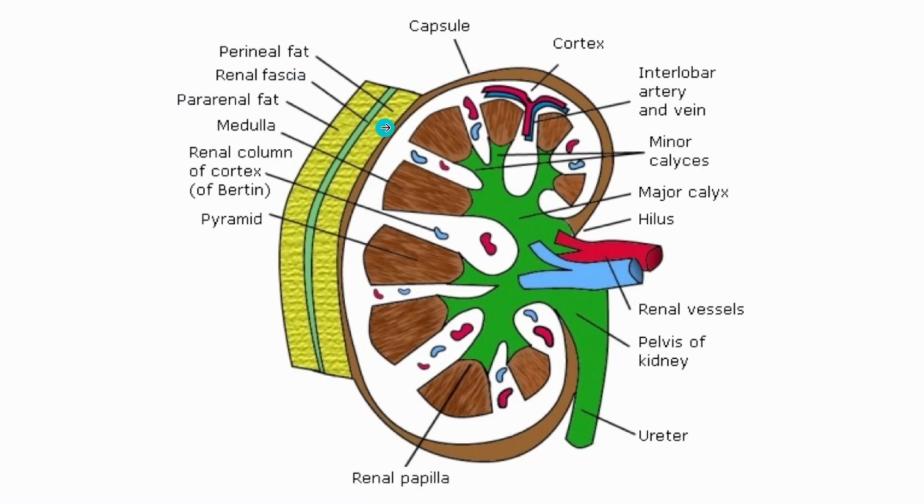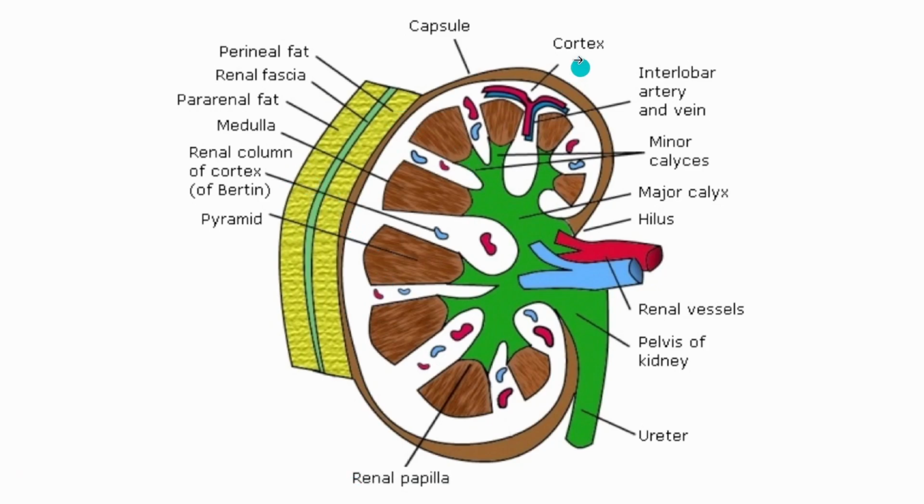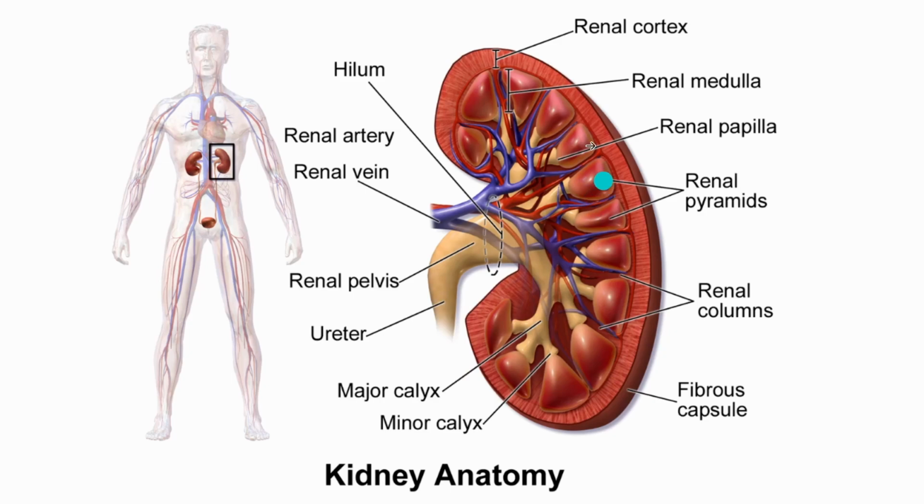Now, the kidney shows two regions. When you observe the kidney as a whole, in longitudinal section, it is divided into two regions. This region, which would be clearly visible in this diagram, we call the renal cortex, and this region we call the renal medulla.